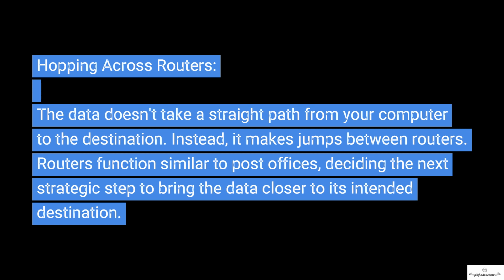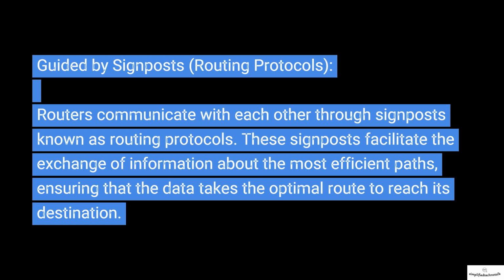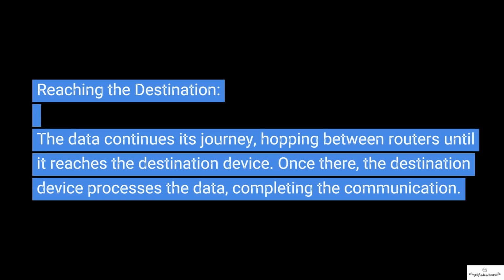Hopping across routers. The data doesn't take a straight path from your computer to the destination. Instead, it makes jumps between routers. Routers function similar to post offices, deciding the next strategic step to bring the data closer to its intended destination. Guided by signposts, routing protocols. Routers communicate with each other through signposts known as routing protocols. These signposts facilitate the exchange of information about the most efficient paths, ensuring that the data takes the optimal route to reach its destination. Reaching the destination. The data continues its journey, hopping between routers until it reaches the destination device.